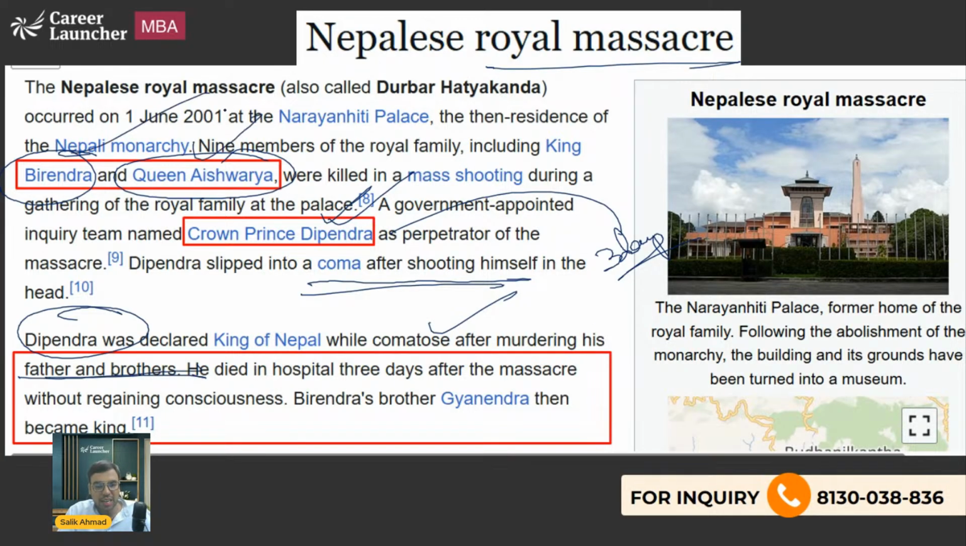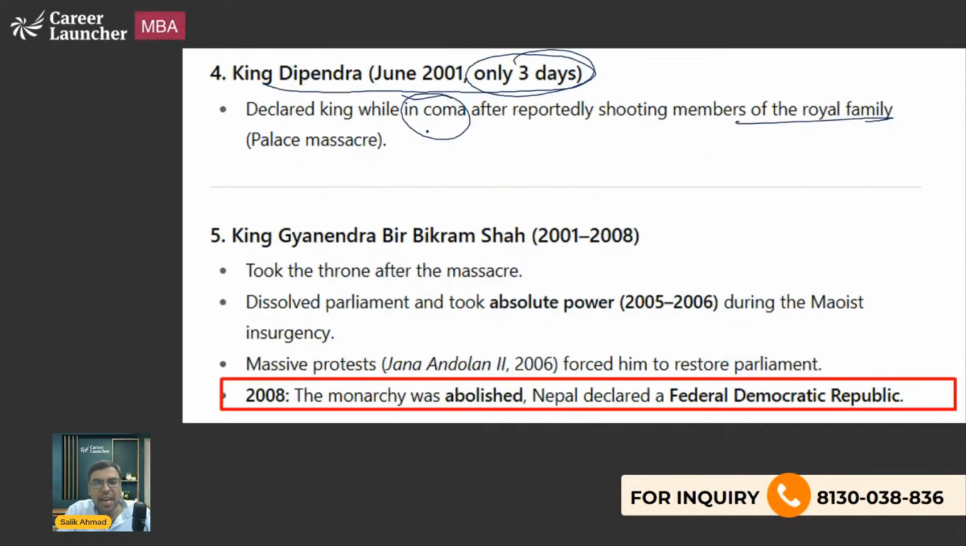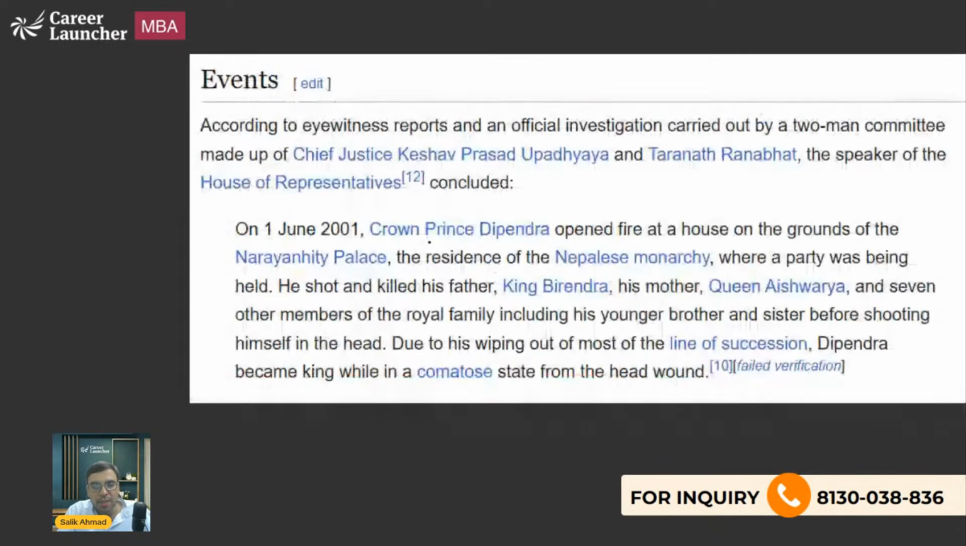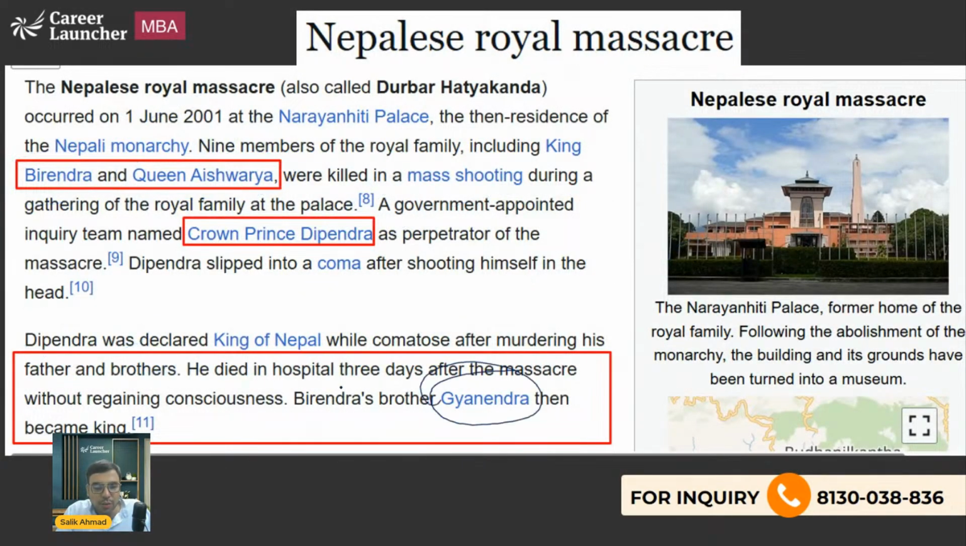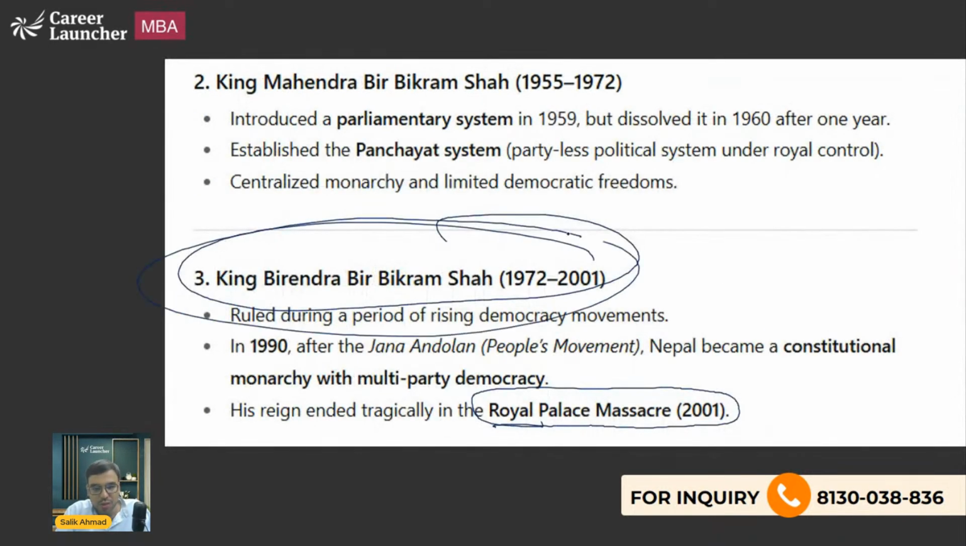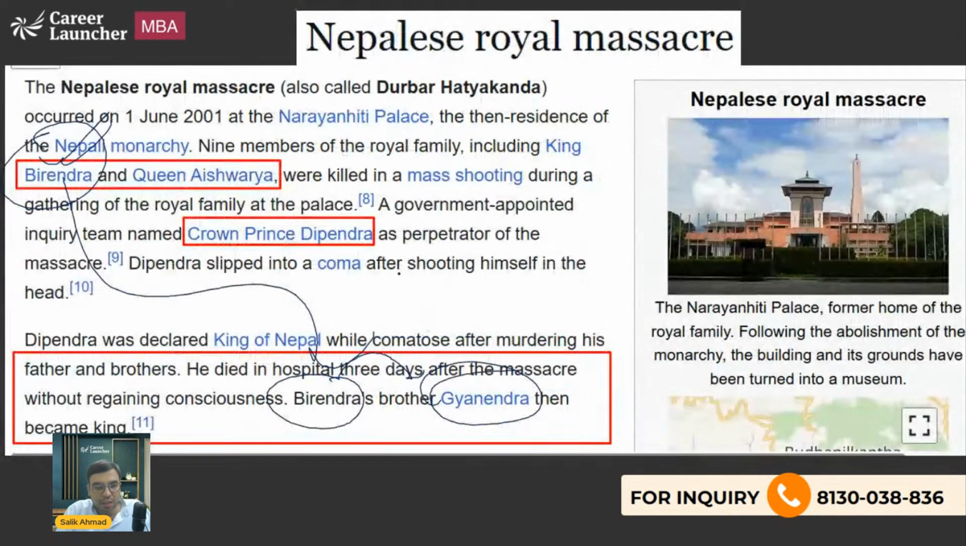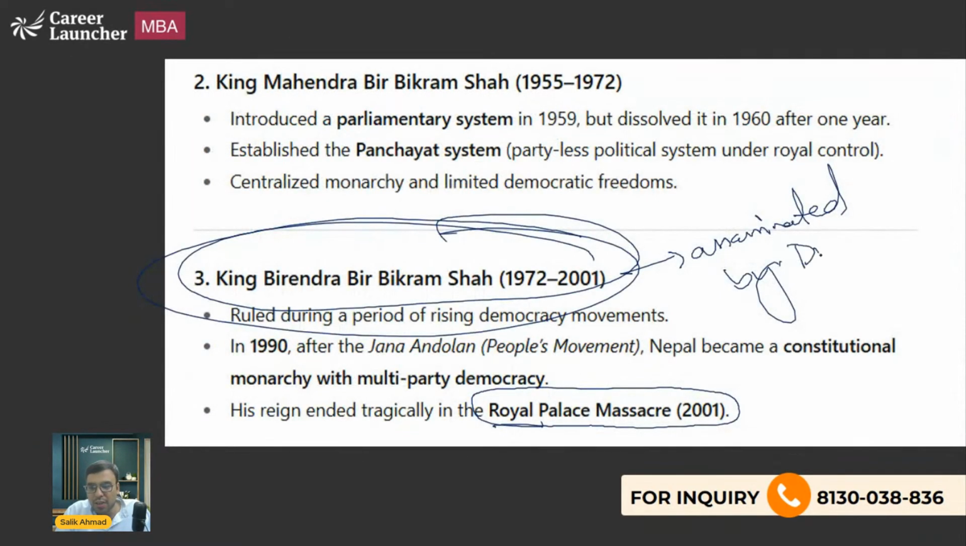So these were his relatives only. He killed them. Then of course, after he died, 3 days later, his brother, King Gyanendra Bir Bikram. So King Gyanendra Bir Bikram was actually the brother of Birendra, who was assassinated. So this person was assassinated by Dipendra.